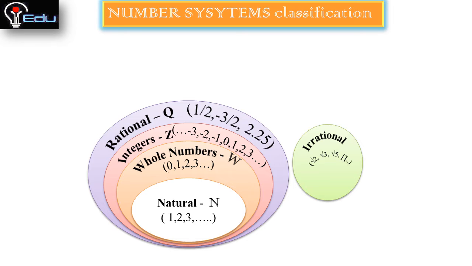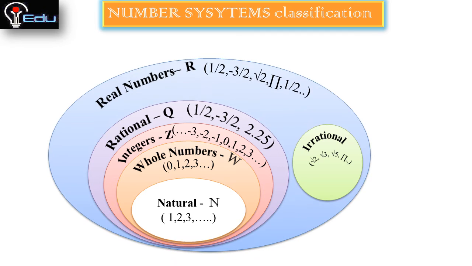Rational numbers which are not represented in the form of P/Q are called irrational numbers. And next is real numbers. The real numbers include all the rational numbers and irrational numbers, and also all the number systems included in this. It can be represented in any form of the number systems below, that is in ratio, in root or negative integers, whole numbers, natural numbers. All the number systems are included in real numbers.